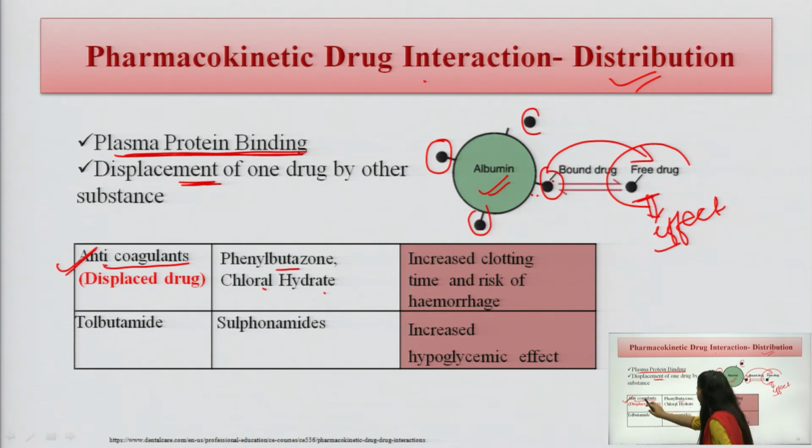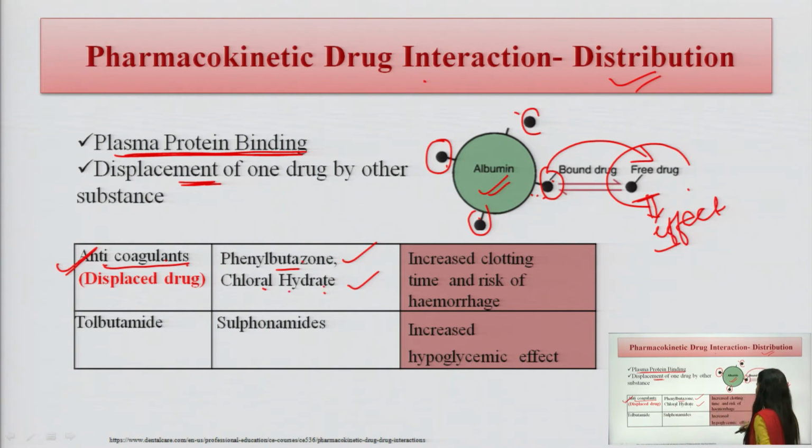We can see that anticoagulant drugs are bound with the albumins, and it is not showing its effects. Some of the drug which is freely available is showing its effect, but most of the drugs are bound to the proteins. Now what happens if phenylbutazone and chloral hydrate are given to the patient? By competitive displacement, they will go and take the site of the anticoagulants, where the anticoagulants usually bind. After that, the level of free anticoagulant drug available in the plasma will increase.